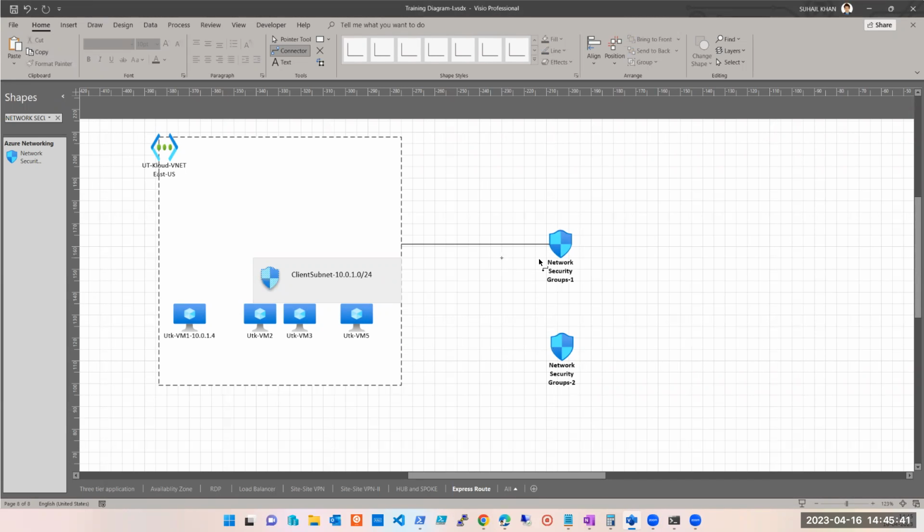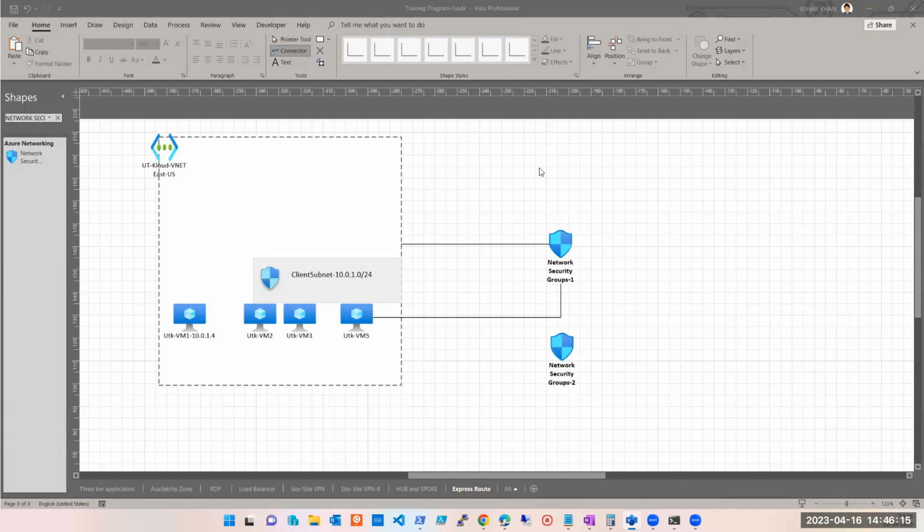Now, network security group 1 here. Is this possible? This is a tricky one. No. Let's say the NSG is assigned to the subnet, it will be automatically replicated there. Yes, it is the first question. Is it possible or not? Yes, it is possible. And Murtaza, you are right. It is sensible.